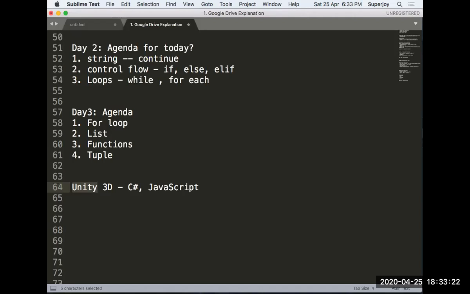Kirtana has the same question, sir. There is a same number twice in the list and I want to remove the second one, but not the first one. How can I remove? Kirtana, there is no direct method available. You will have to make use of some loop or some if condition, and then only you can remove the second item. Directly, there is no method, right?